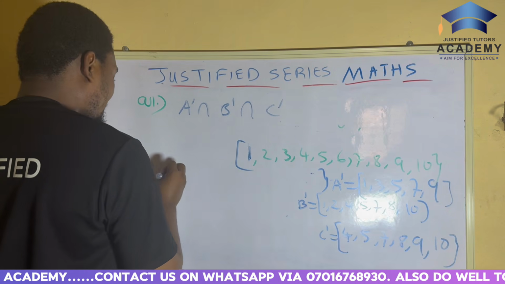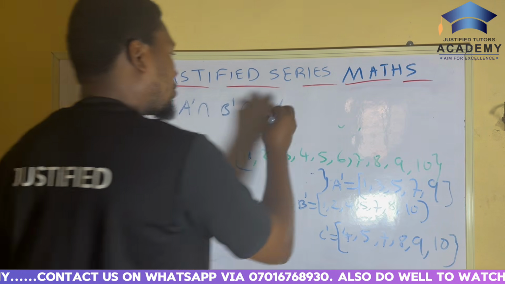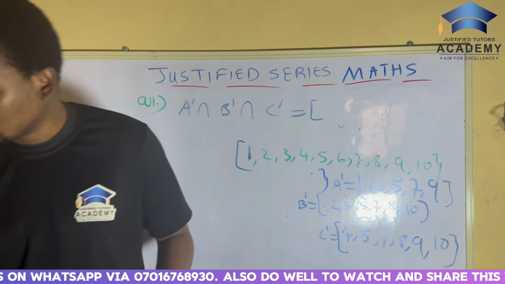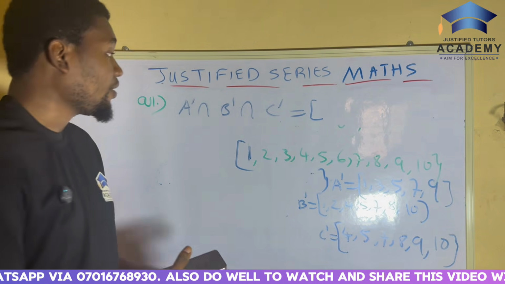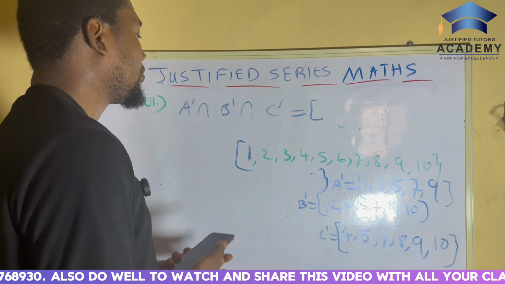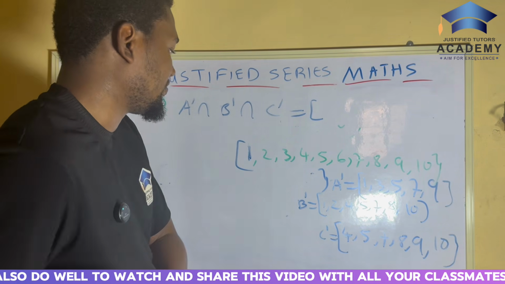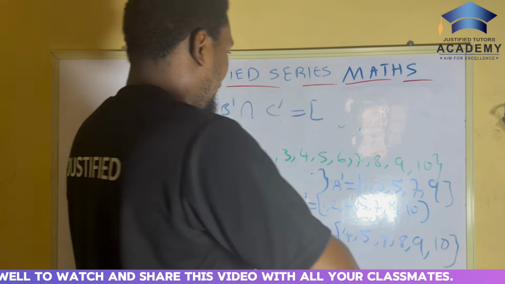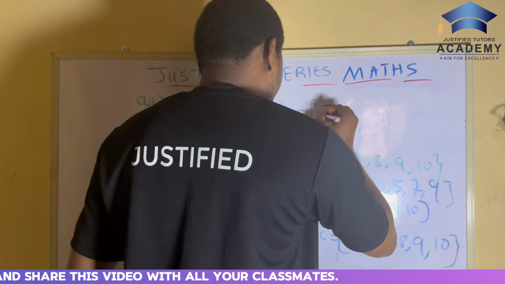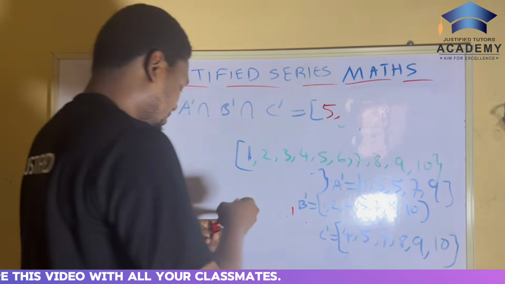Let me write it up here. So it's going to be equals to 5 comes first. Let me use my red marker now since all of this was already filled in. So the first number is 5.